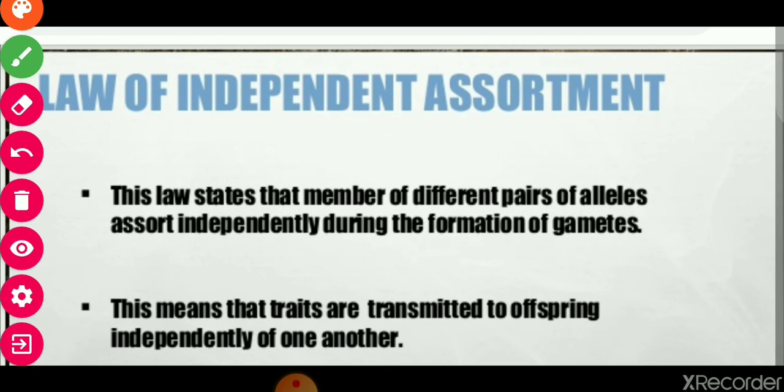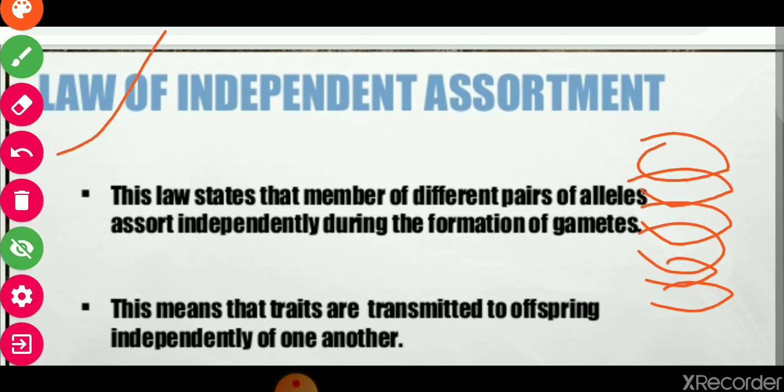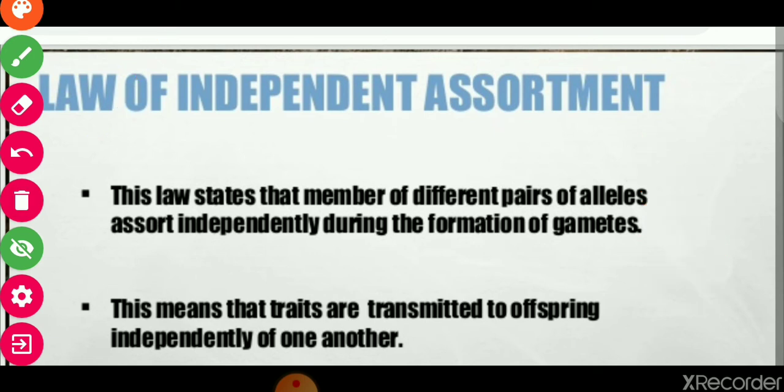Then the third law is there: the law of independent assortment. This law states that members of different pairs of alleles assort independently during the formation of gametes. This means that traits are transmitted to offspring independently of one another. So this is the law of independent assortment.